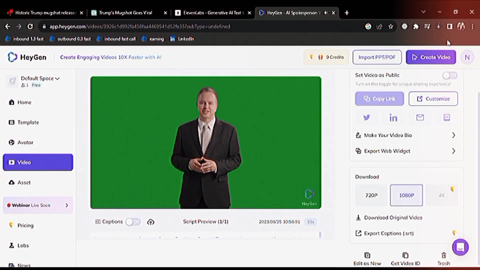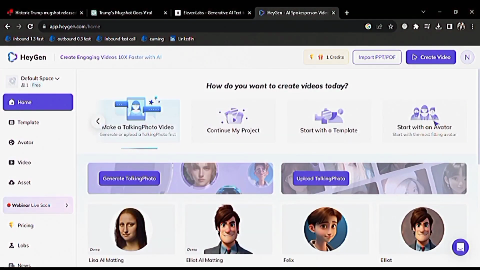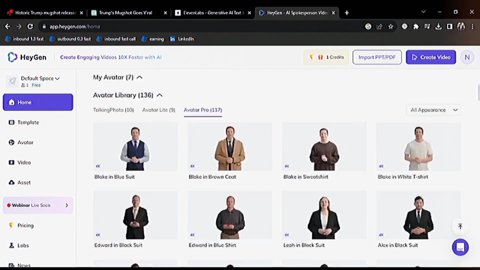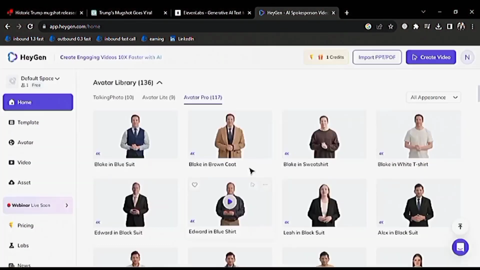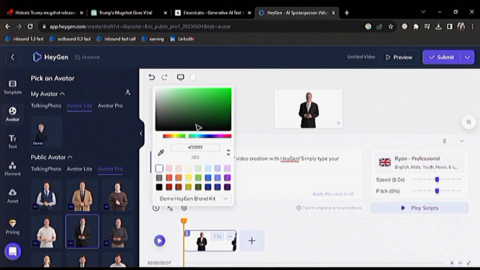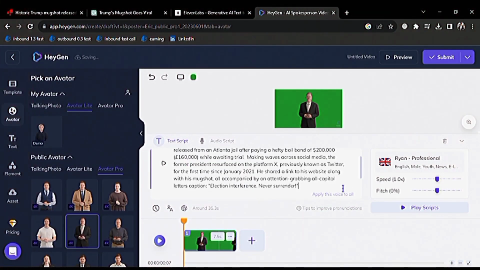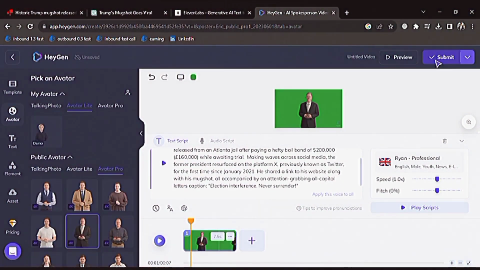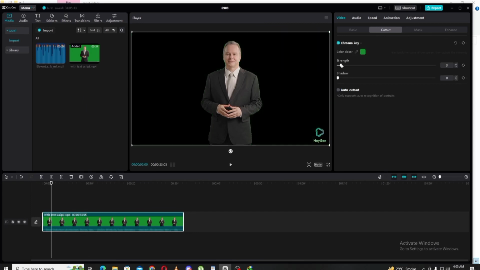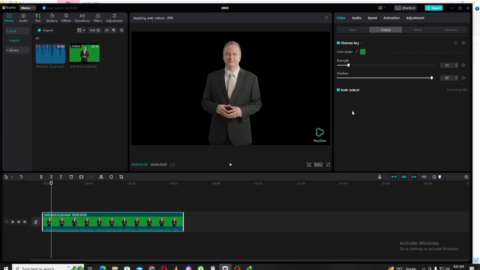Alternatively, if you have a text script and want to use that to create your video, you can. Let's follow the same steps and select our avatar for the video. I'm going to choose Edward again and choose the green background. Instead of going over to the audio script, I'm going to stay on text script and copy and paste ChatGPT's output into this box. So instead of putting it into ElevenLabs, we'll put it into Heygen. There are voice options to the right as well. And from here, we can follow the same steps when exporting the video.